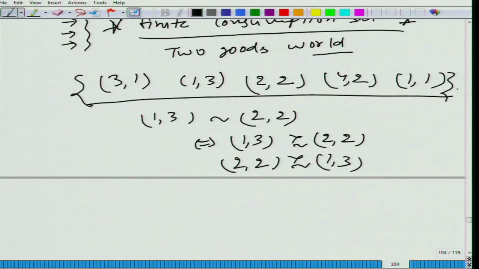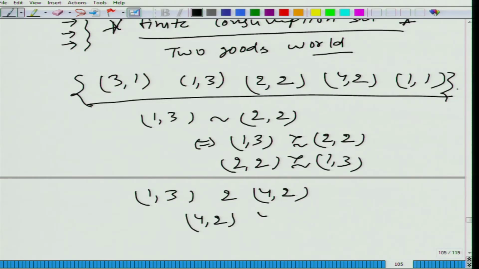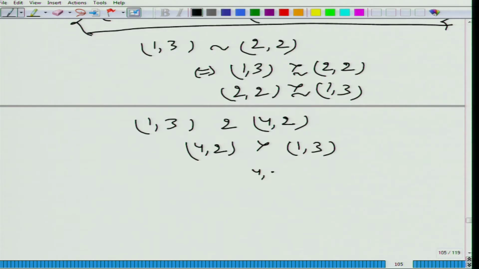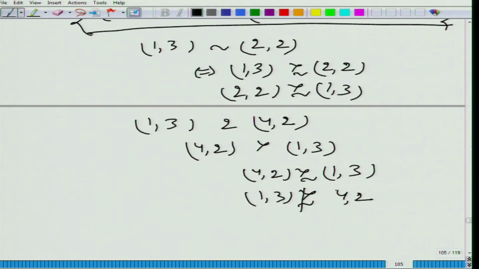Similarly, let's pick (1,3) and (4,2), and let's say this person strictly prefers (4,2) over (1,3). It means that (4,2) is at least as preferred as (1,3), but (1,3) is not at least as preferred as (4,2).